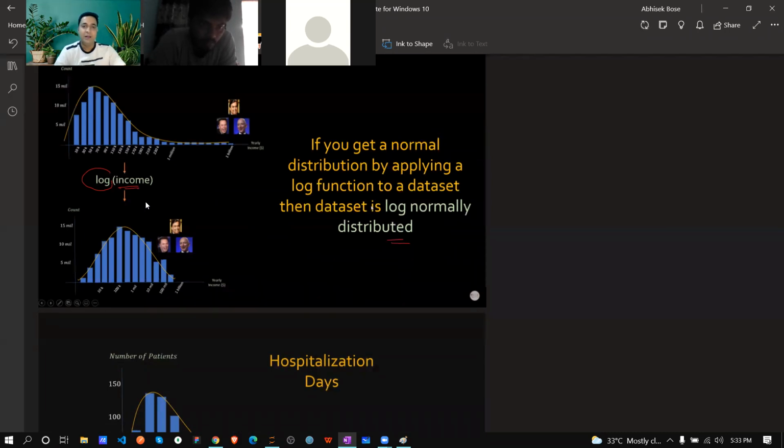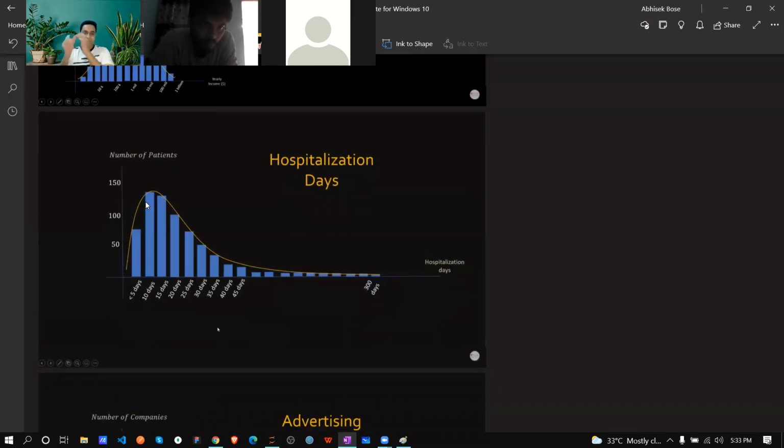Simple, for example, domain specific. In a hospital, most people recover within 10 to 15 days, correct? But there are some people in a coma, taking maybe 1 year. If you are dealing with that kind of data, those are not outliers, those are data. Then you have to work with the log normal distribution.